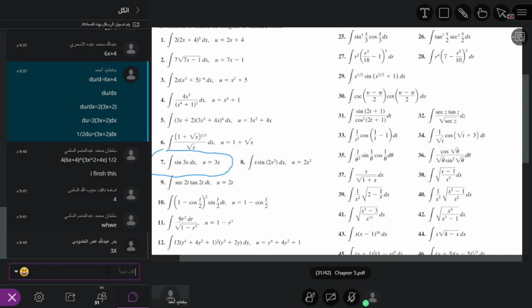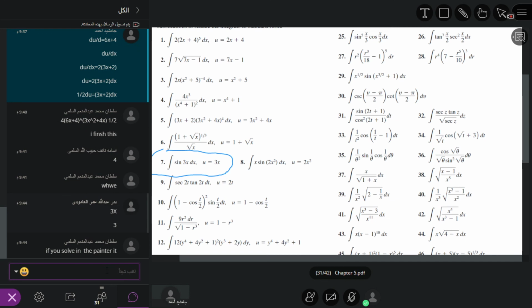So what will be the integral now? This will become sine u. What is dx? If you solve in the pointer, okay, I solve in the pointer.